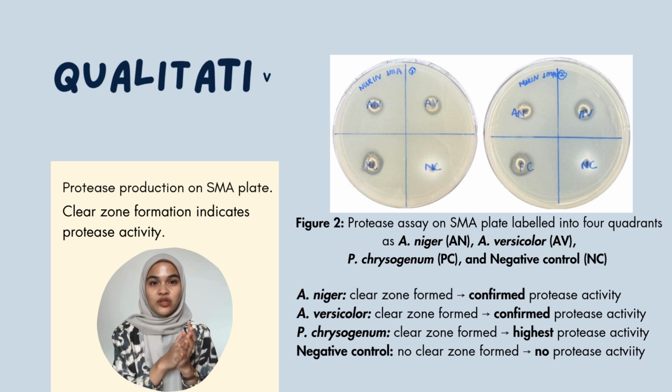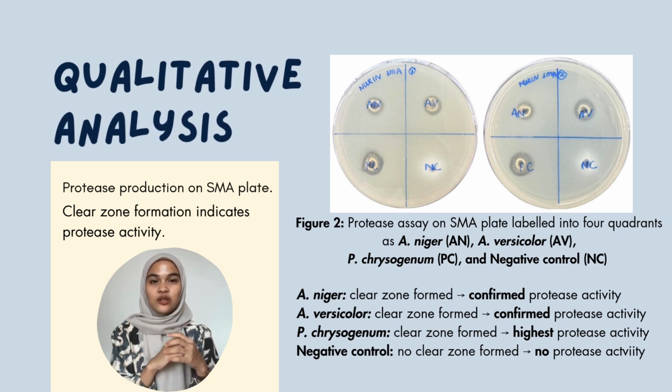Protease activity was screened using SMA plates. The formation of clear zones around the fungal colonies indicated protease secretion. A. niger formed a clear zone, confirming protease activity. A. versicolor also formed a clear zone, confirming protease activity. The Penicillium chrysogenum, the positive control, showed the largest clear zone, and the negative control did not show any clear zone.